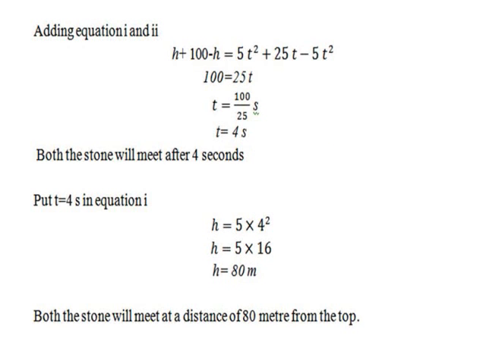We have calculated the height reached by the falling stone and the stone thrown vertically upward. Now we will add both the equations, and we will get that t is equal to 4 seconds. Therefore, the two stones will meet after 4 seconds. Now we will put the value of time, 4 seconds, in equation 1, and we will get h equal to 80 meters. Therefore, both stones will meet at a distance of 80 meters from the top.